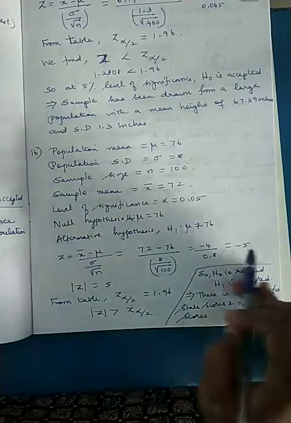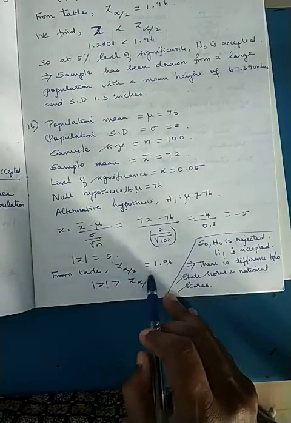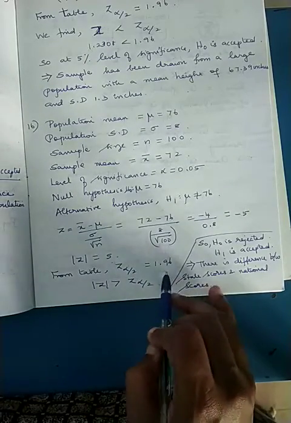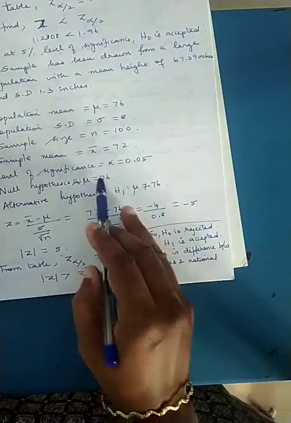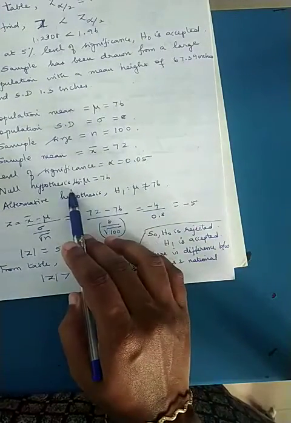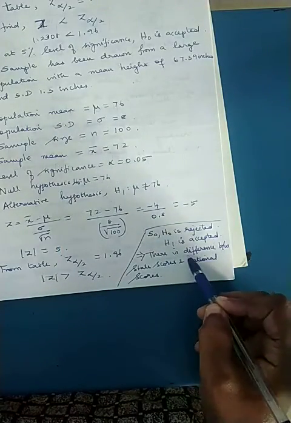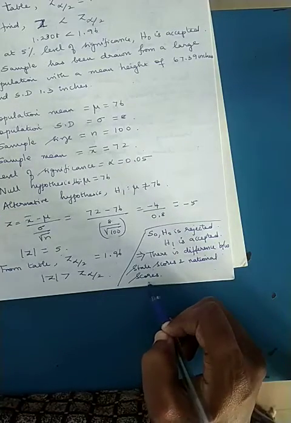Find out my Z. Z is minus 5, or mod Z is 5. From the table we know it is 1.96. My mod Z is greater than 1.96, so H naught is rejected. I am going to reject my H naught, so I will say H1 is accepted. So I can conclude that there is a difference between the state scores and the national scores.